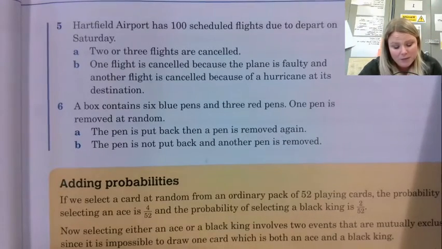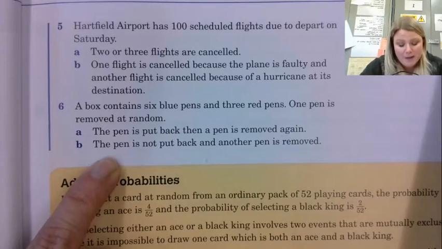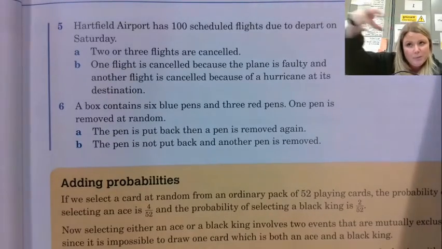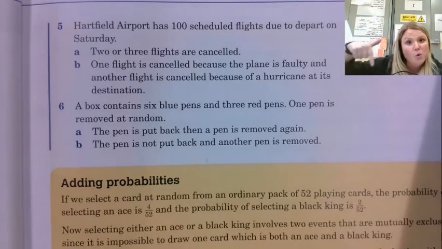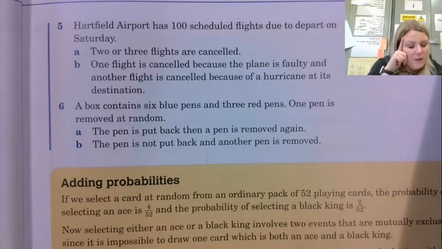But then for B, the pen is not put back and another pen is removed. They would be dependent because the second pen that you get out, the probability of picking different colours is going to be affected by what was taken out the first time. So this would be an example of something that's dependent, which I think is the only one in this whole exercise.